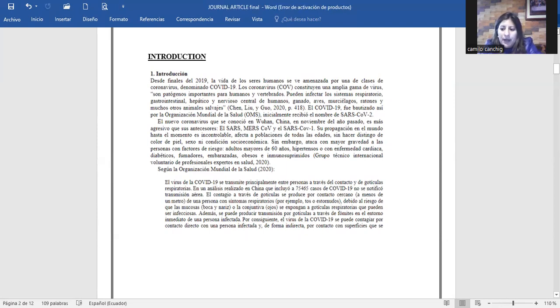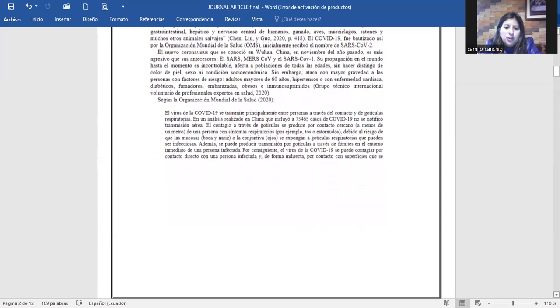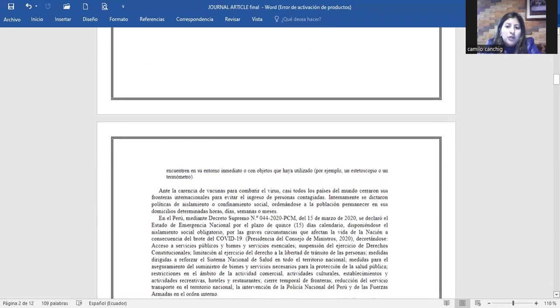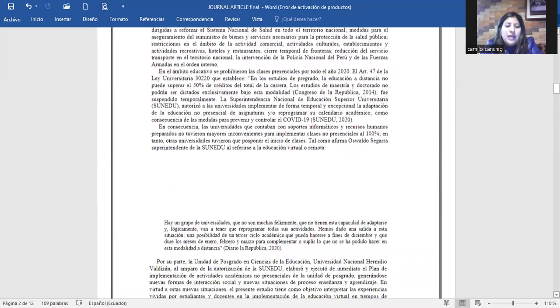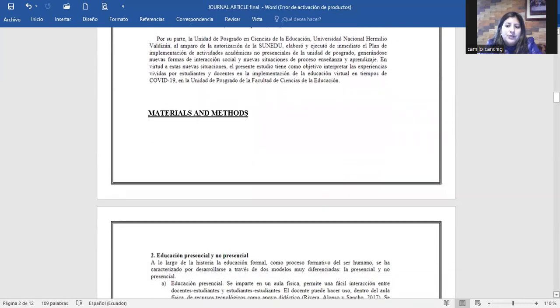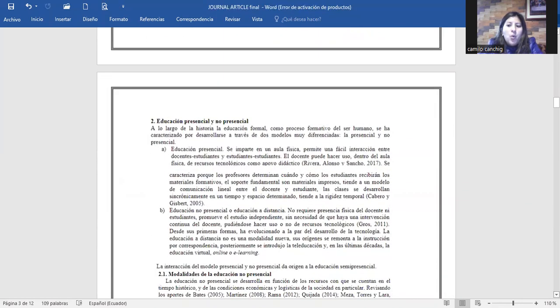Another important part, after the introduction, is the materials and methods. This is very important because in this part, the question of how the problem was studied is answered. The materials part deals not only with physical objects, but also with most of the information that was used to carry out the project.